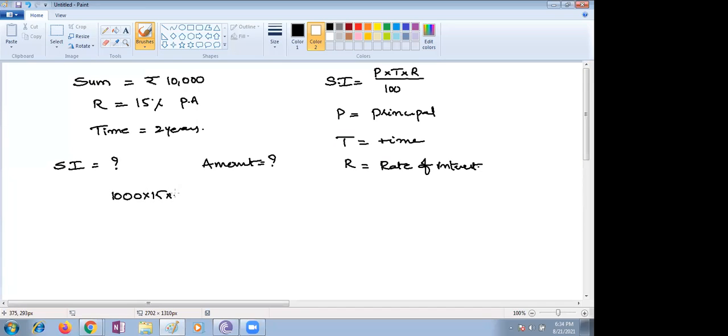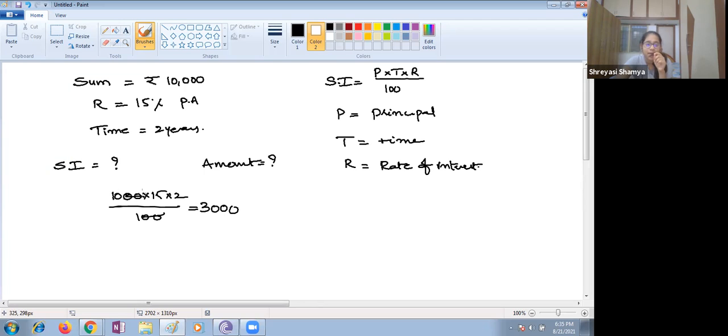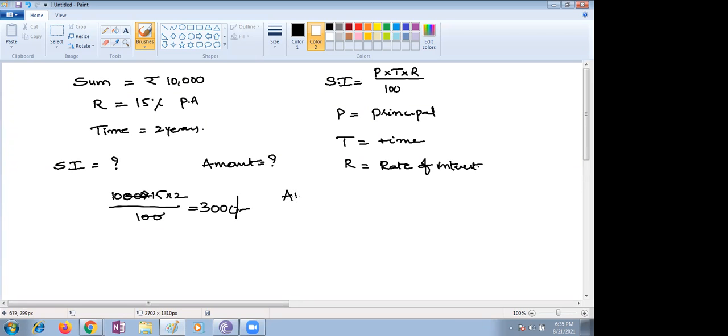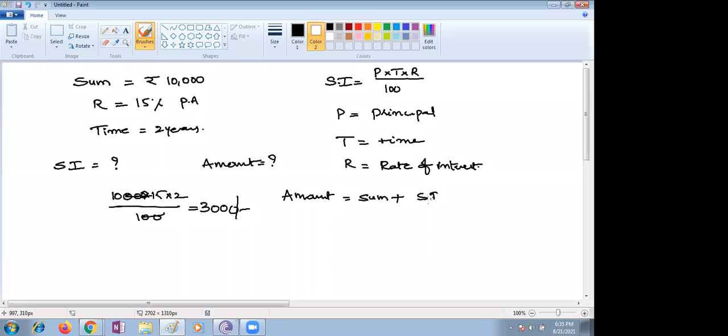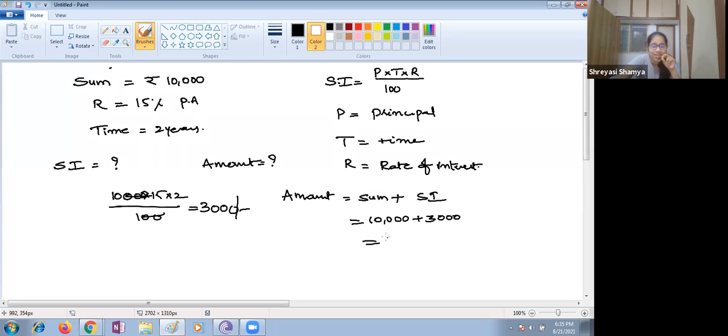Yes, just substitute and simplify, children. 15 into 2 times 3,000. So the amount is nothing but how much, children? Principal plus sum. Sum is nothing but the interest, 3,000. So 10,000 plus 3,000 is nothing but 13,000.